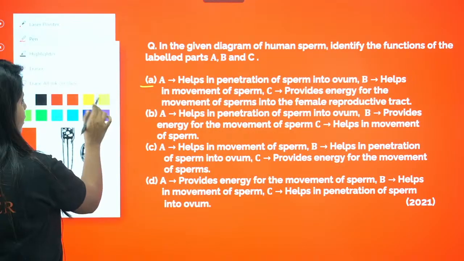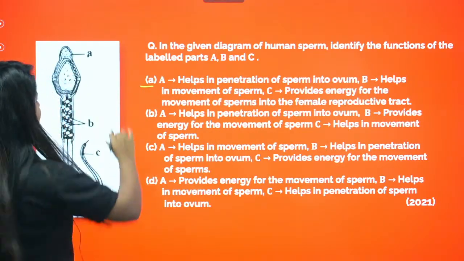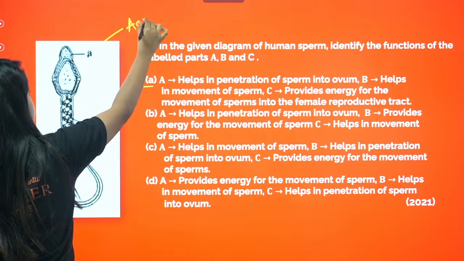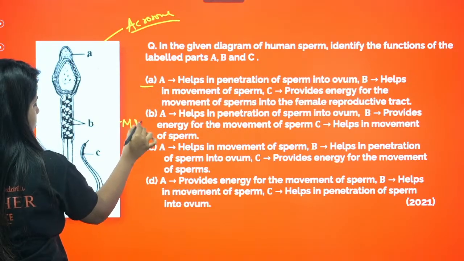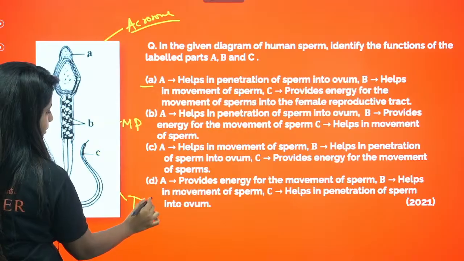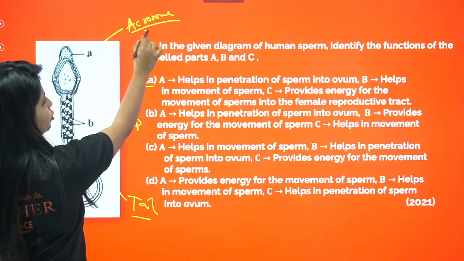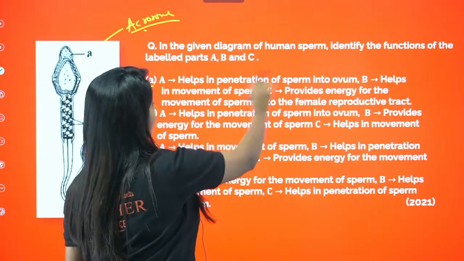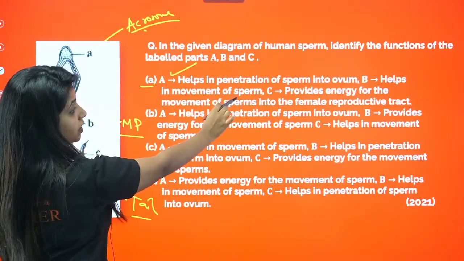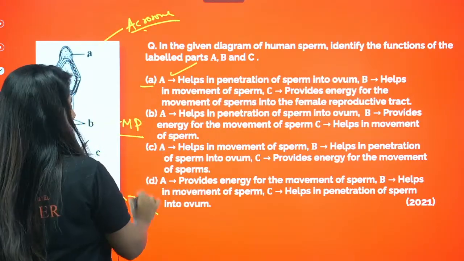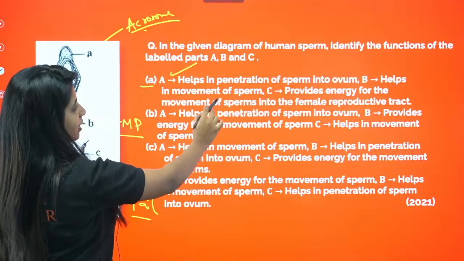So the first thing that we have to do when we get a picture based question is tag them. What do they mean? So this is acrosome. This is going to be the middle piece. This is going to be the tail. Now I know. A, acrosome, helps in penetration of sperm into the ovum. Correct. B, that is middle piece, helps in the movement of the sperm. Not sure, that could be tail. C, provides energy. So this is wrong.